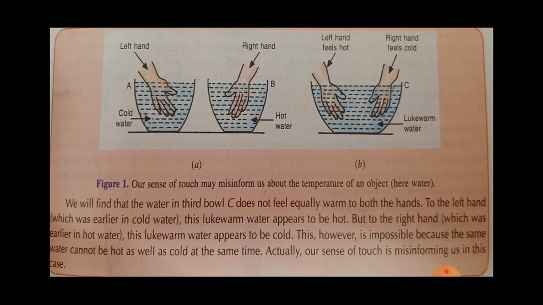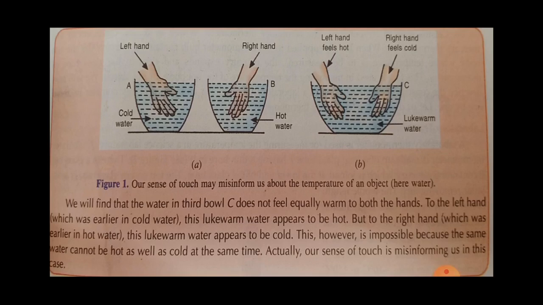From this activity, we conclude that we can't depend on our sense of touch for estimating the hotness or coldness of an object. We need some reliable measure for estimating the hotness and coldness of an object. And a reliable measure of hotness or coldness of an object is temperature.